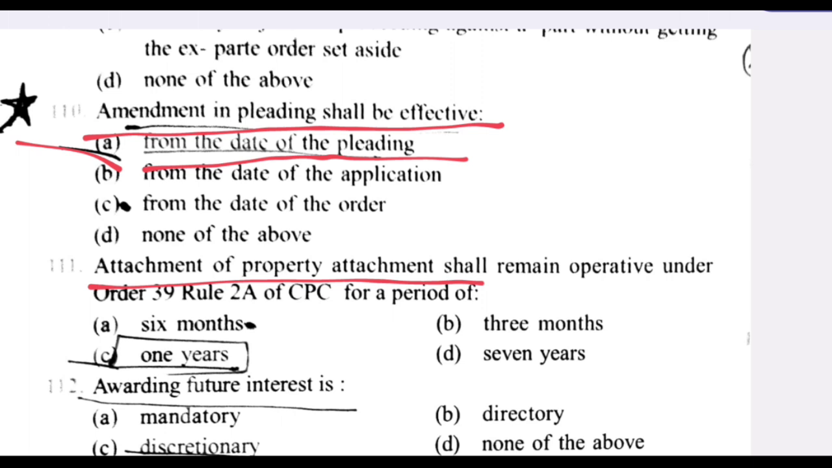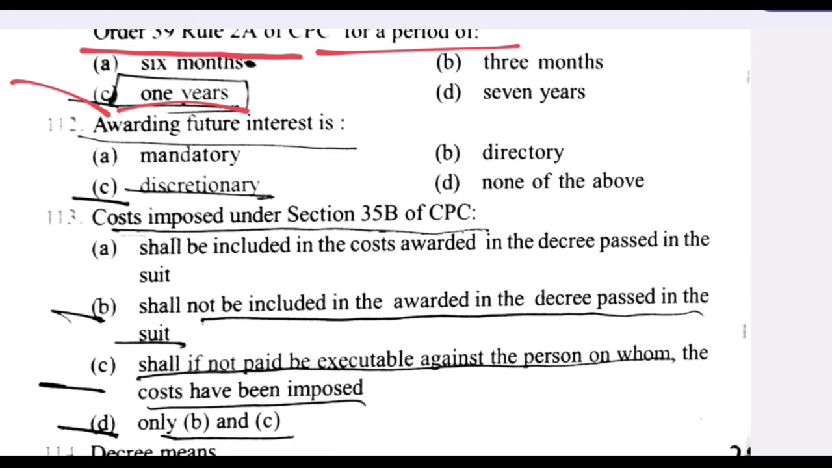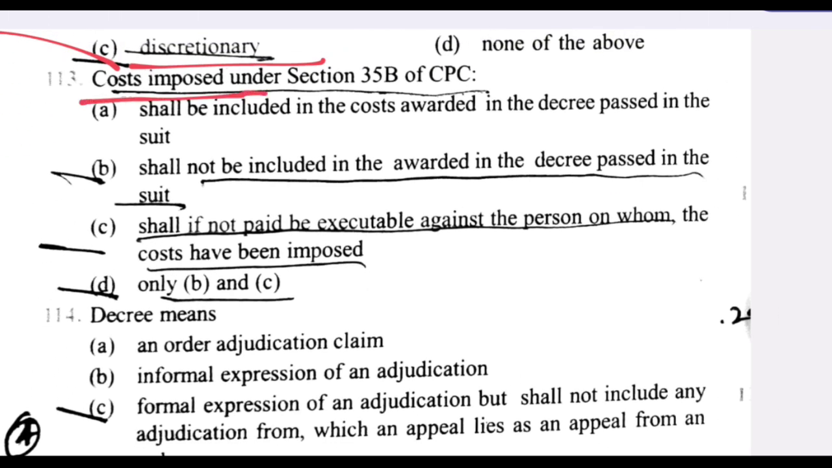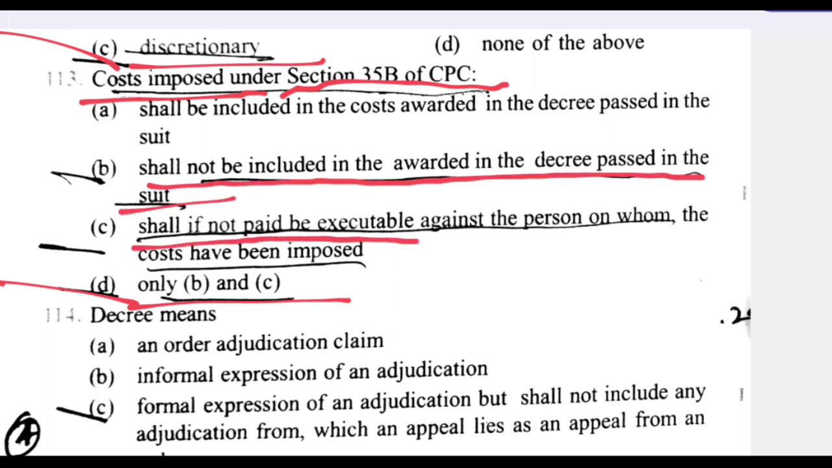Attachment of property shall remain operative under Order 39 Rule 2A of CPC for a period of 1 year. C is the right answer. Next question. Awarding future interest is discretionary. C is the right answer. Next question. Costs imposed under Section 35B of CPC, only B and C, D is the right answer, shall not be included in the award in the decree passed in the suit, shall if not paid be executable against the person on whom the costs have been imposed.